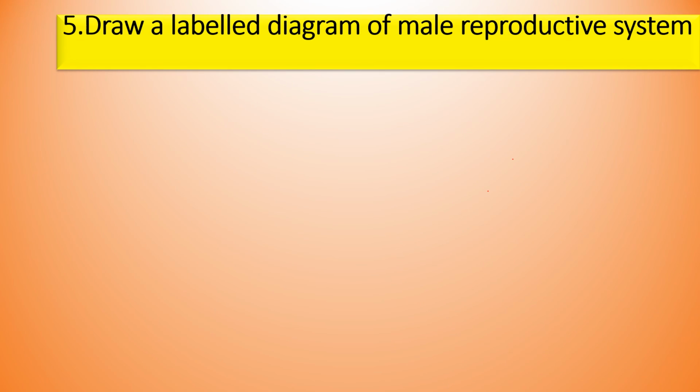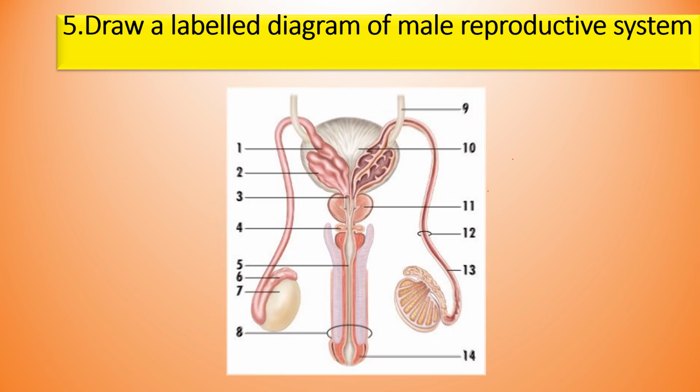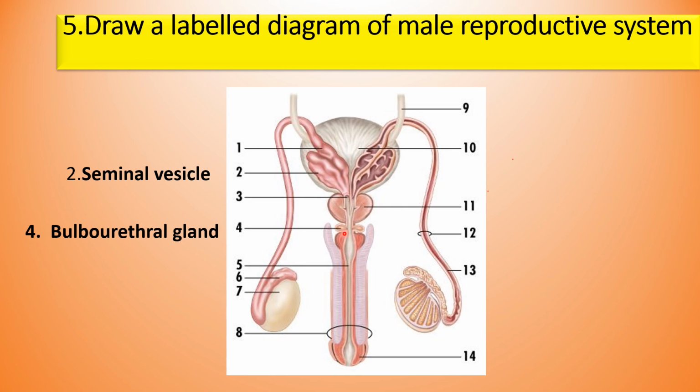The next one: draw a labeled diagram of the male reproductive system. This picture has many parts. We could fill in the important parts of the male reproductive system. One is the seminal vesicle. This region is the seminal vesicle. Next one is the bulbourethral gland, two in number.